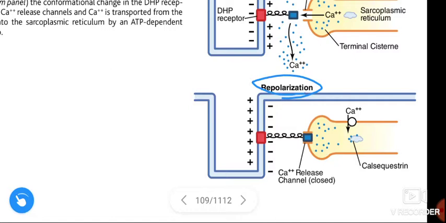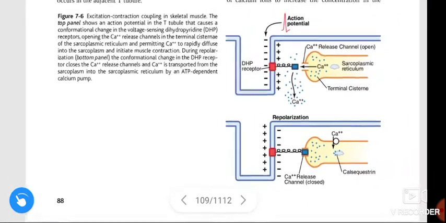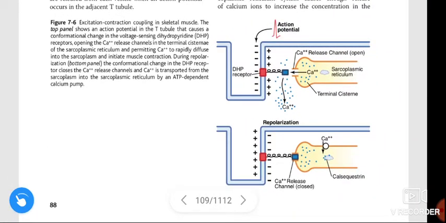During repolarization, the conformational change in the dihydropyridine receptor closes the calcium channel, and the released calcium is moved into the sarcoplasmic reticulum from the sarcoplasm. Okay, this is done by the ATP dependent calcium pump.